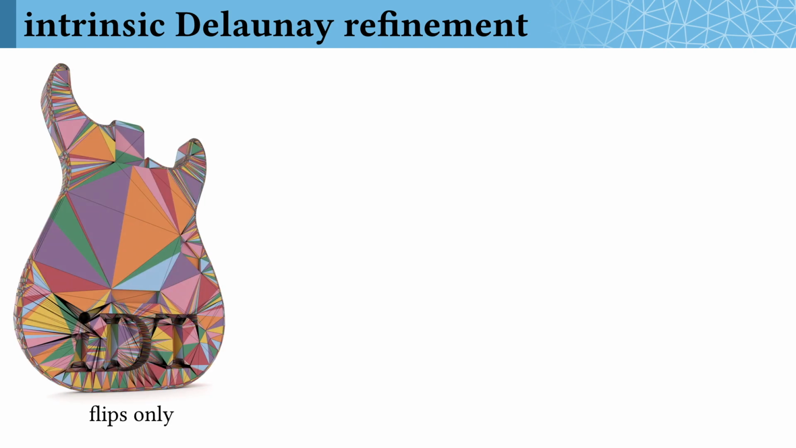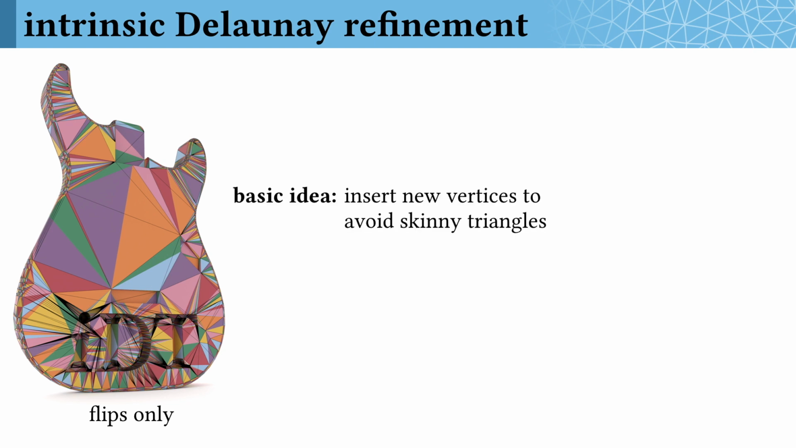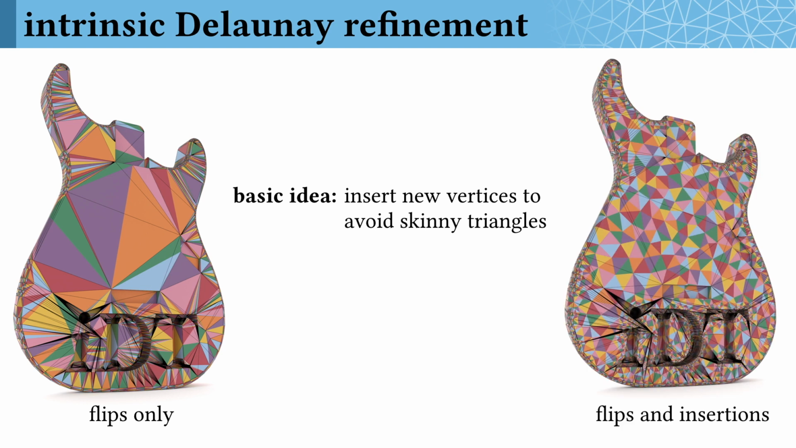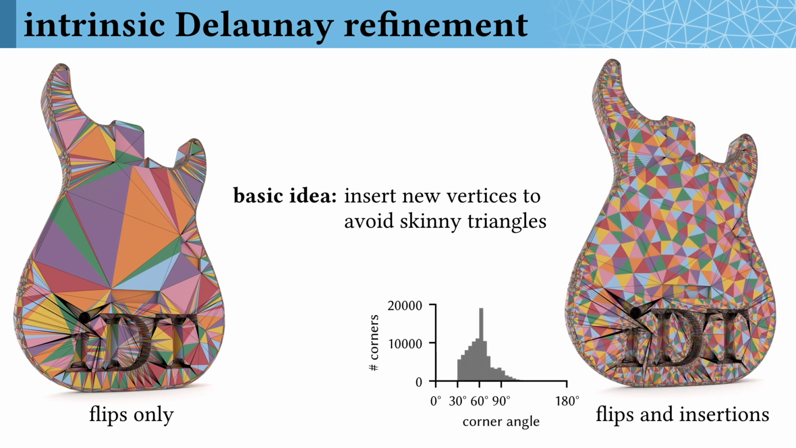Although the intrinsic triangulation you get from edge flipping, which you see on the left, has some very useful properties, it could still have very skinny triangles or a poor sampling of vertices. Delaunay refinement addresses this by judiciously inserting new vertices into the triangulation. The mesh on the right is not just Delaunay, but also the smallest angle in the triangulation is 30 degrees, and it has a reasonable sampling of vertices.